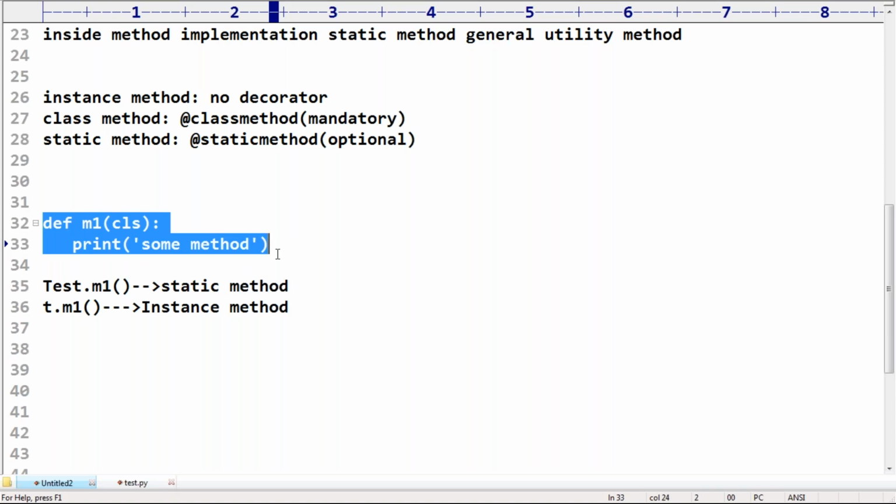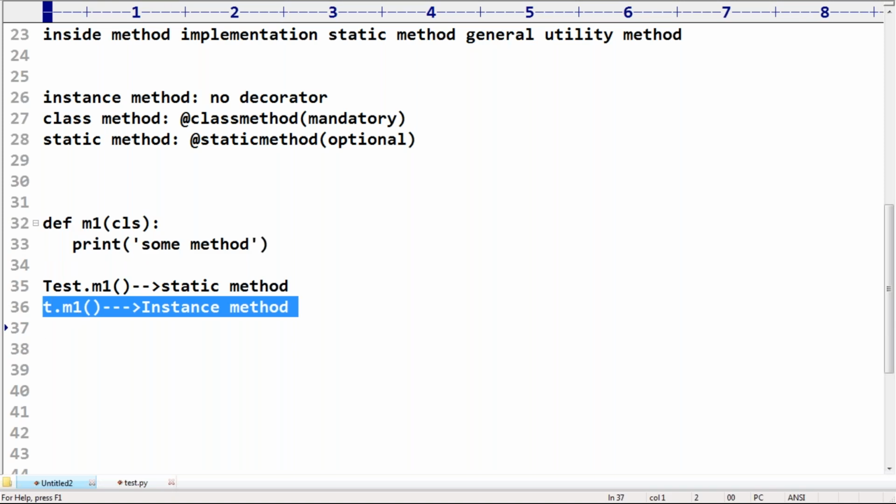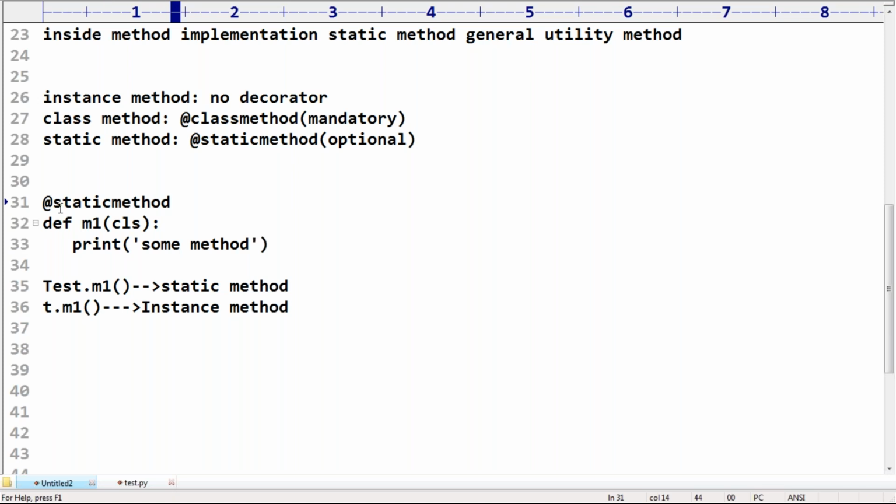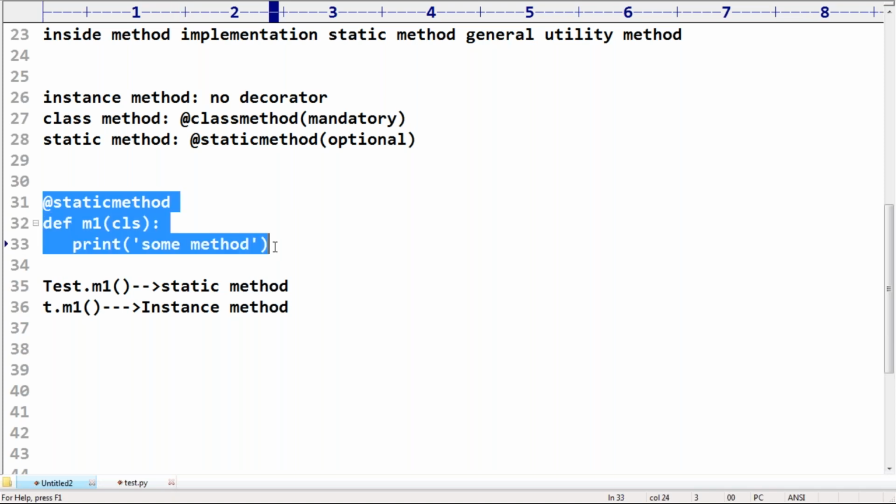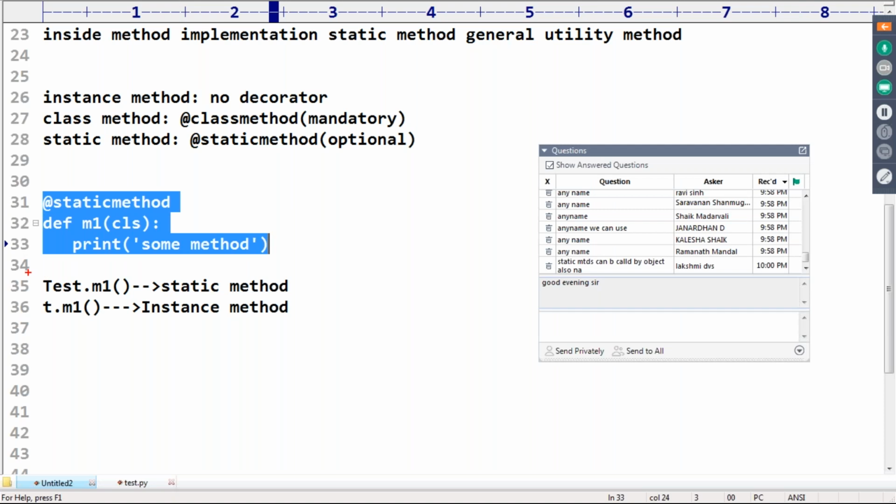Sir, no. Even if you are calling by using an object reference, please consider this to be a static method only. Then it is better to use the staticmethod decorator. Are you getting it? Better to use the staticmethod decorator. If you are using the staticmethod decorator, you have decided it is a static method. In both cases, it is considered a static method only. You can call by using an object reference or by using the class name.